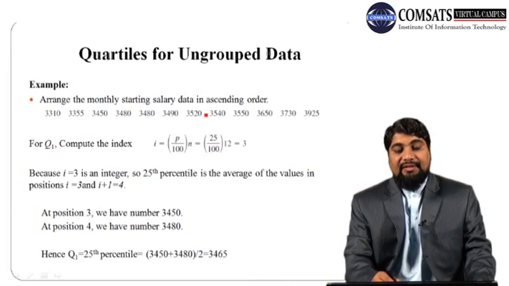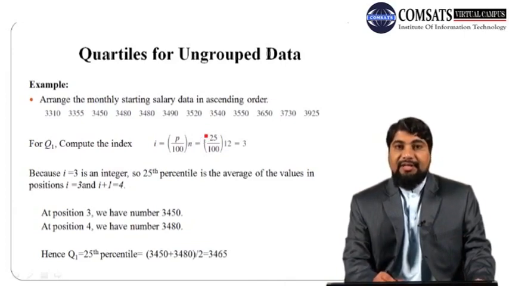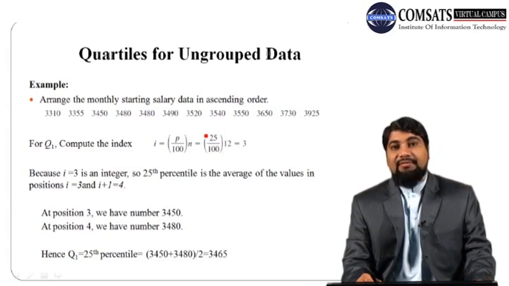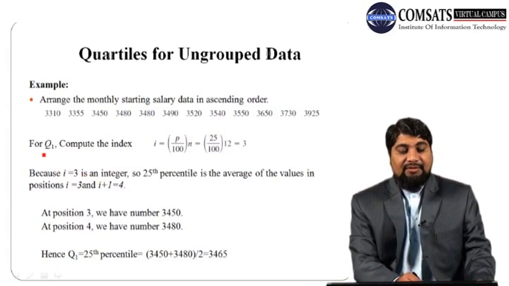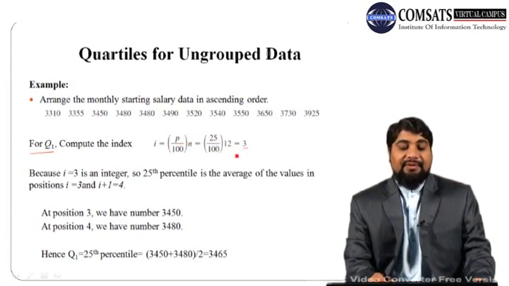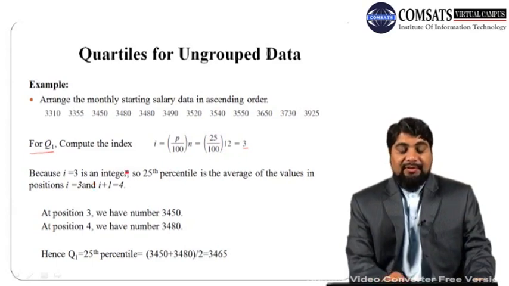Again, let us consider the same data, and illustrate the calculation of quartiles using the same monthly starting salary data of 12 graduates. For Q1, compute the index I, which is p over 100 times n. Q1 is the 25th percentile, so 25 over 100 times 12 gives 3.